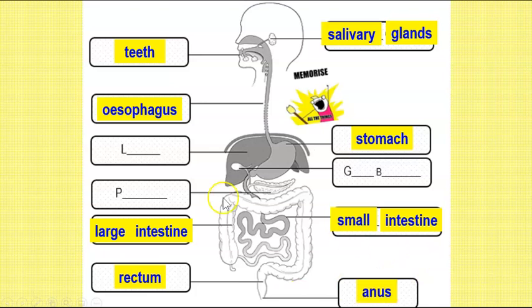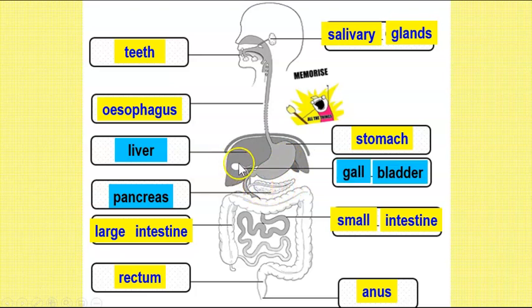Now you notice that there are 3 organs that I have purposely left out. This is your liver, okay, then this leaf shape here is known as your pancreas. And last but not least, this circular shape here, which is basically in your liver, is known as the gallbladder.